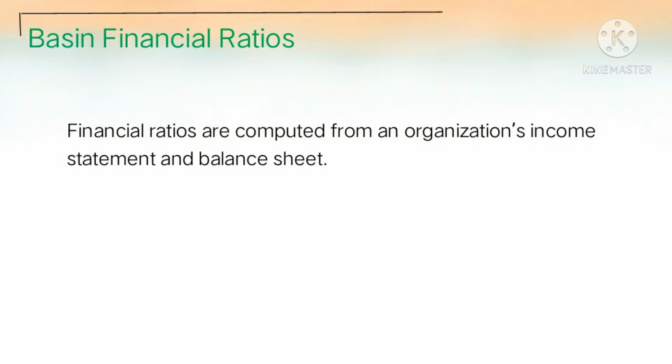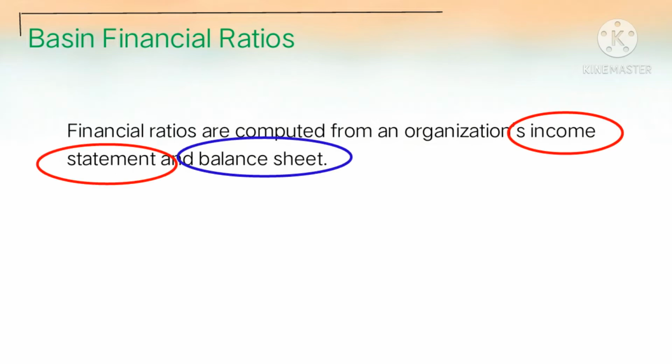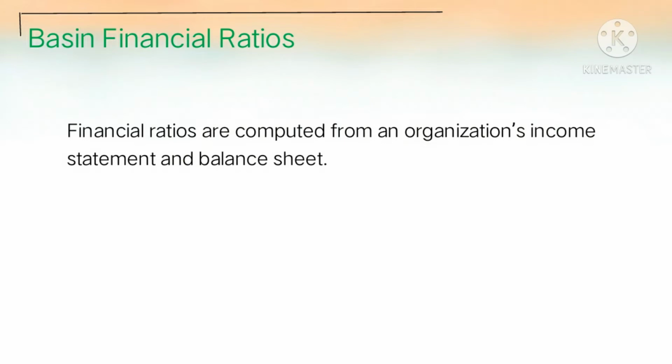Now, let's get into the basic financial ratios. Financial ratios are computed from an organization's income statement and balance sheet. These ratios measure the relationship between two or more components of financial statements, and they are used most effectively when results over several periods are compared.